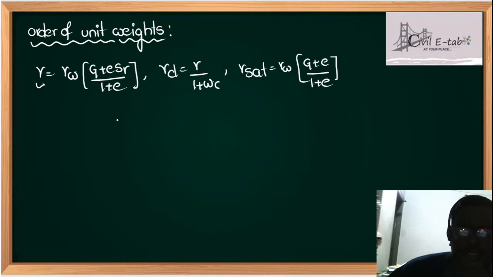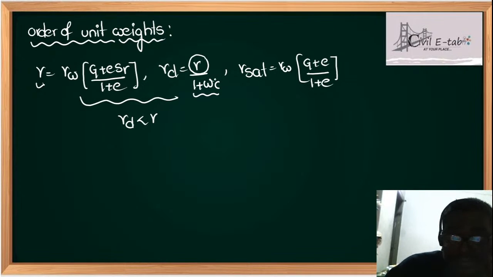Now see, students, anyone can tell me which is higher out of these two? By basic mathematics, here gamma is on the numerator side and the denominator is always greater than 1. So definitely gamma D is less than gamma. Yes or no, students? From pure maths, 1 plus water content will definitely be more than 1. Anything divided by more than 1 will be less than the numerator. So it is evident that gamma D is less than gamma.